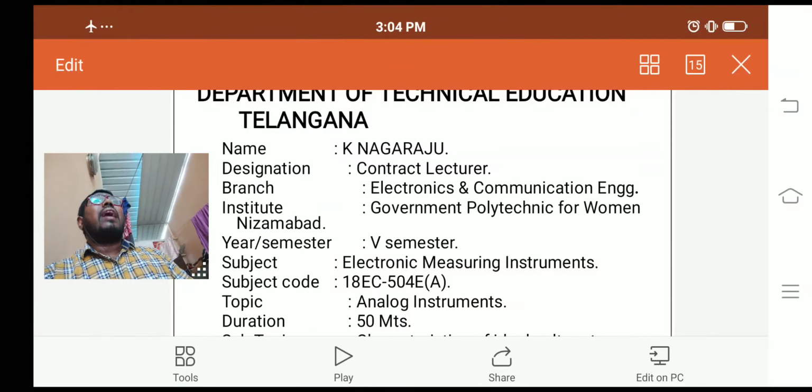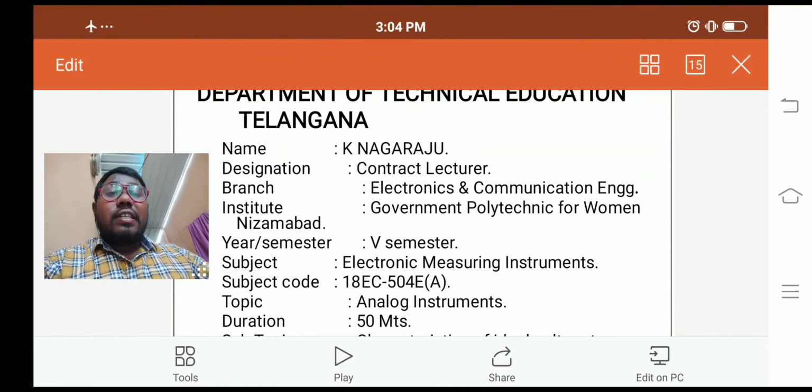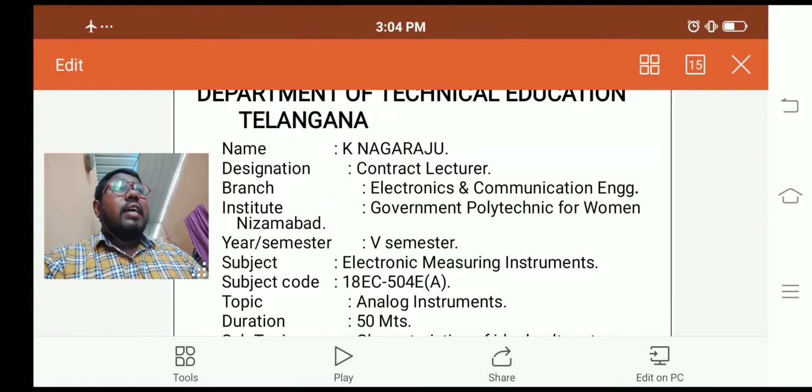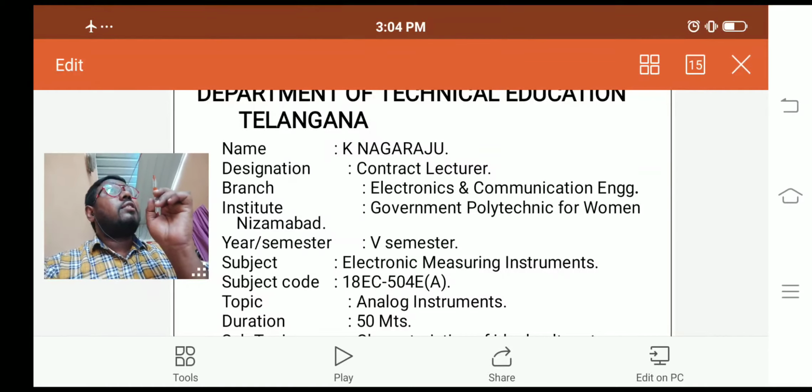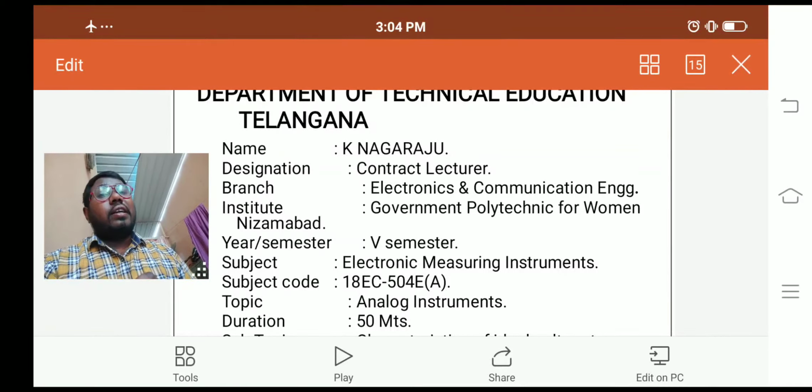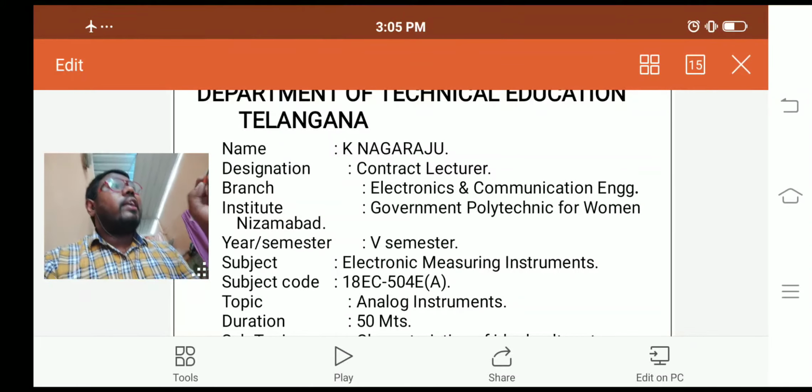That means if you want to calculate the continuous function in the CRO, the output in the form of a sine wave, if you want to measure the voltage, we have to consider the number of vertical lines into time divisions. Then we find the total voltage of the signal function. For example, if you are generating the sine wave and want to know the voltage of this particular input signal, we measure the number of vertical lines into the number of divisions in the CRO. Then we find the voltage.